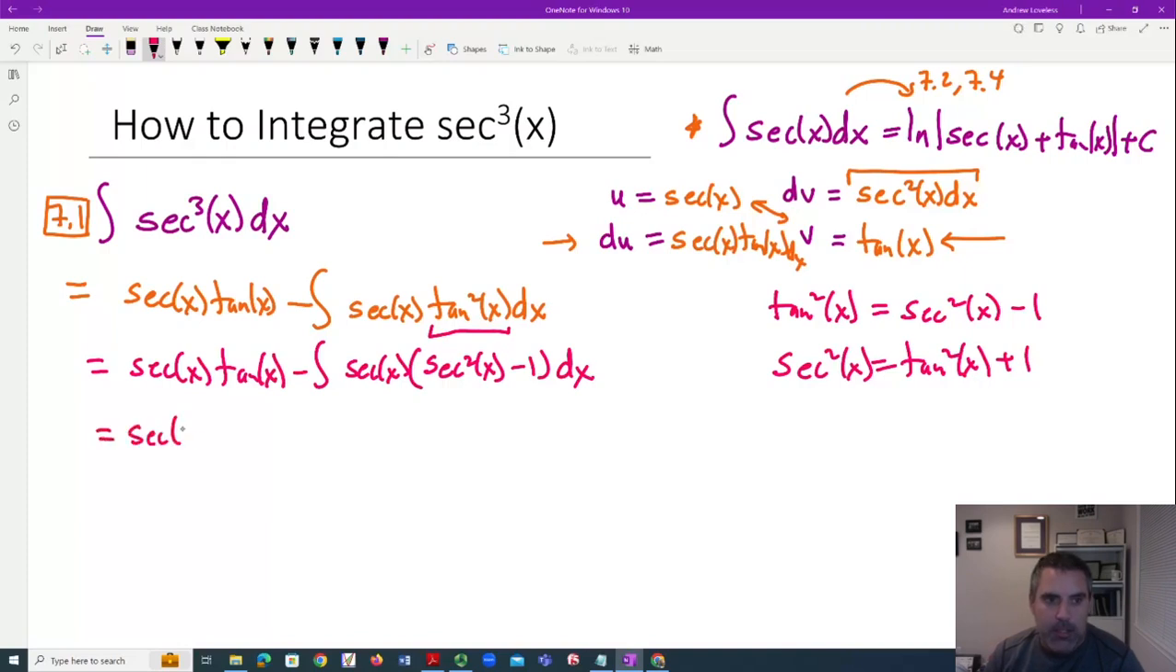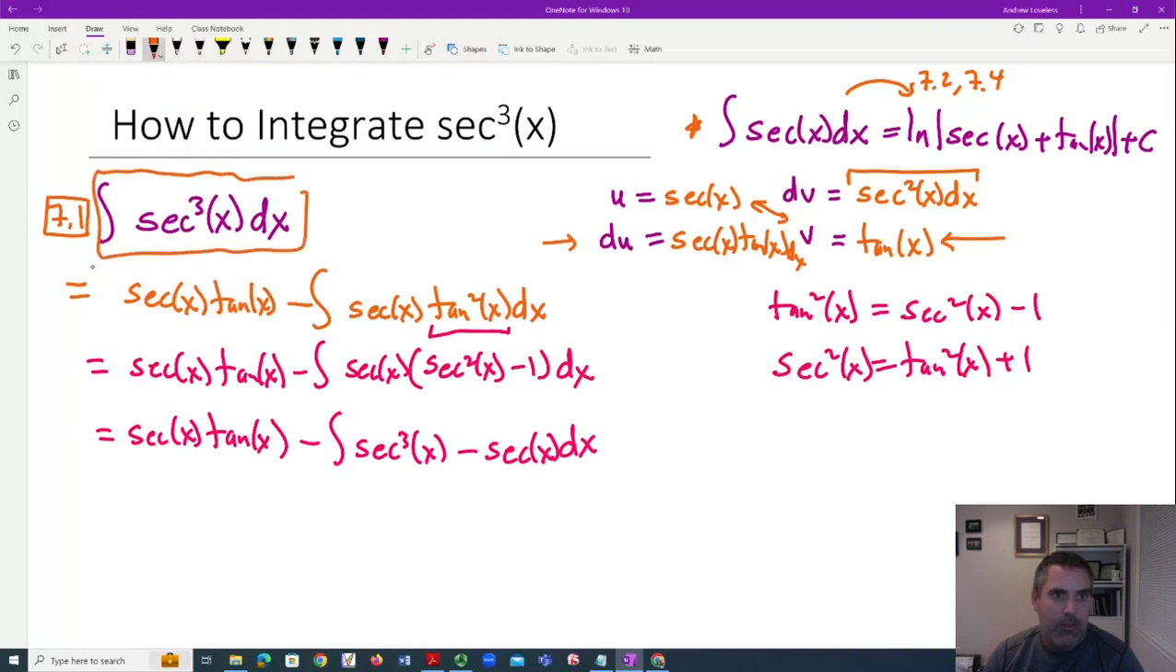We're going to say secant x, tangent x, minus the integral of secant cubed x minus secant x. And here is where we realize we have it. Why do we have it? Well, because this was the starting integral. And this right here is the same thing. And if you did my never-ending integration by parts, we've seen this before. So we're going to add this back to the other side.